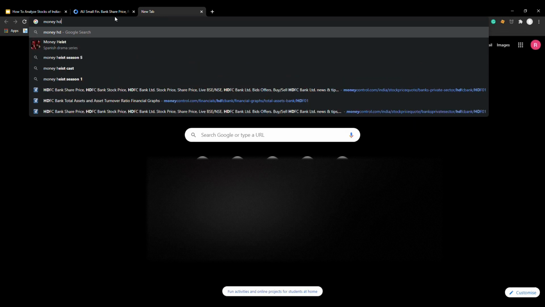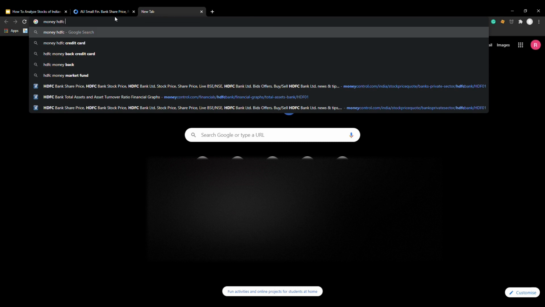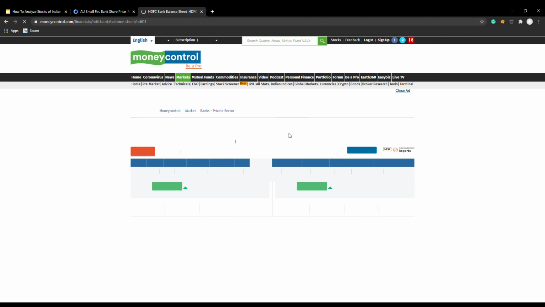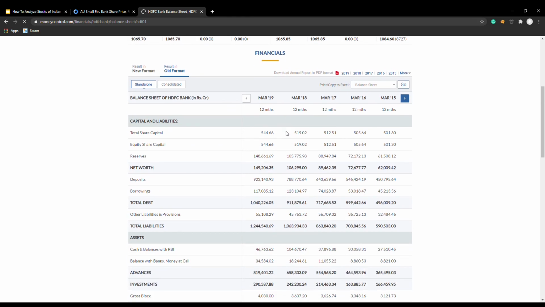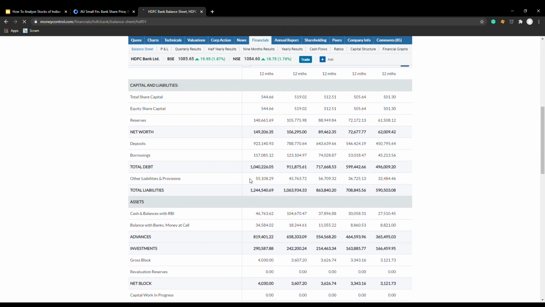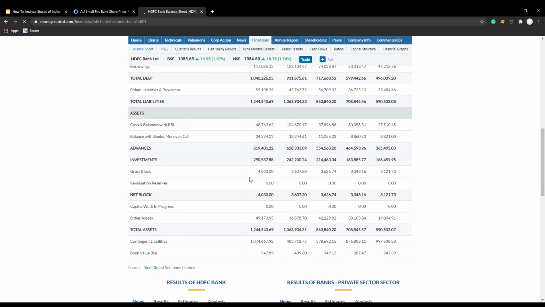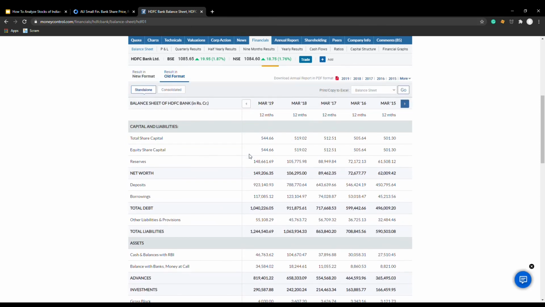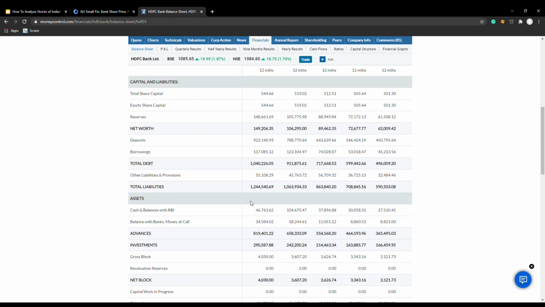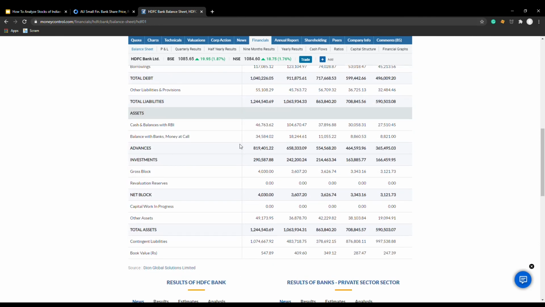Just type in HDFC balance sheet. Here the financial statement of HDFC will come, and you'll get everything. Here, look at over here, the deposit is there. And you will find the advances. Here we have the advances. So just divide these numbers and see the growth.